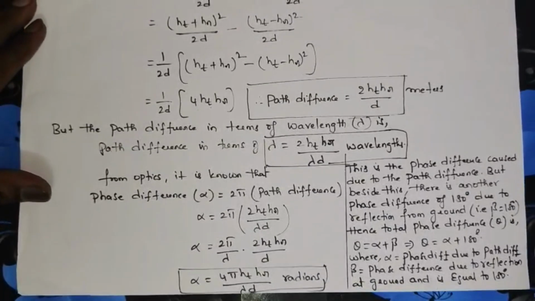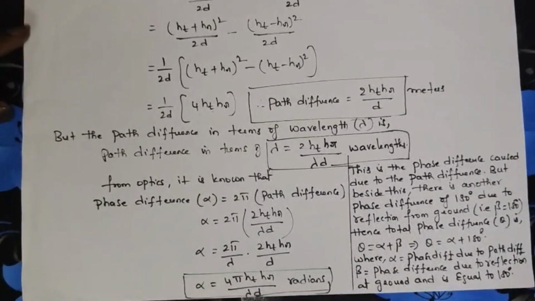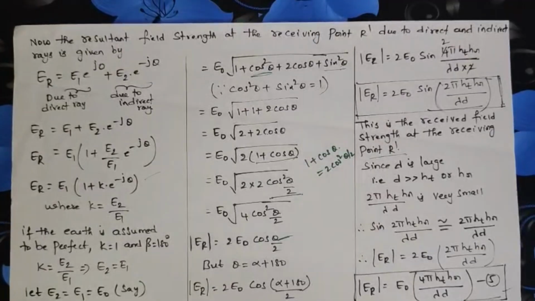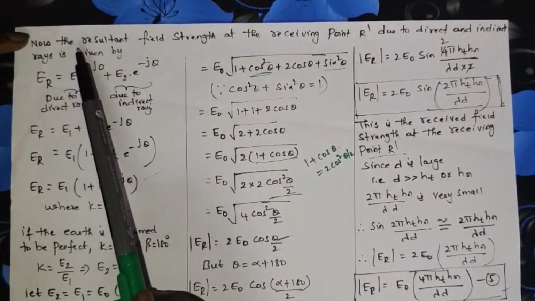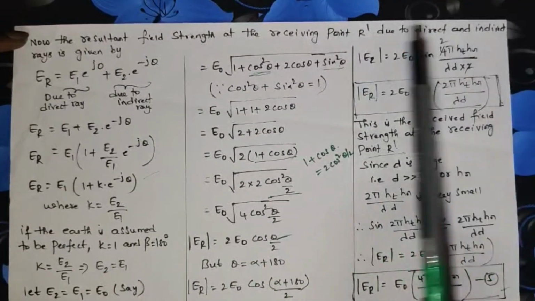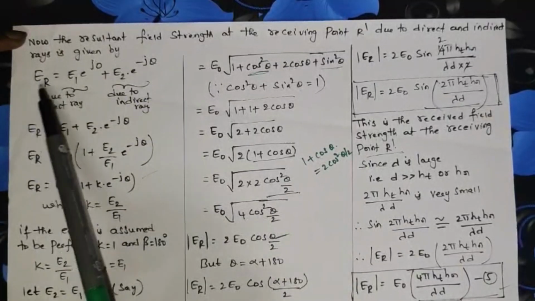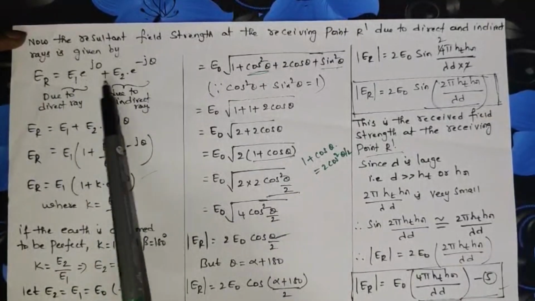Now we need to calculate the field strength at the receiving side. The resultant field strength at the receiving point R' due to direct and indirect rays is given by vector addition.